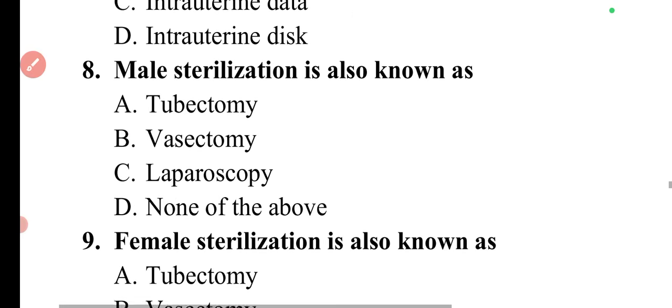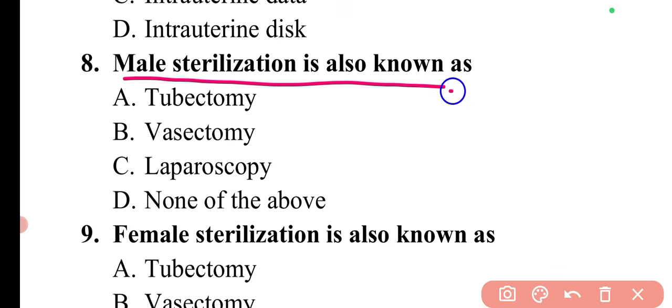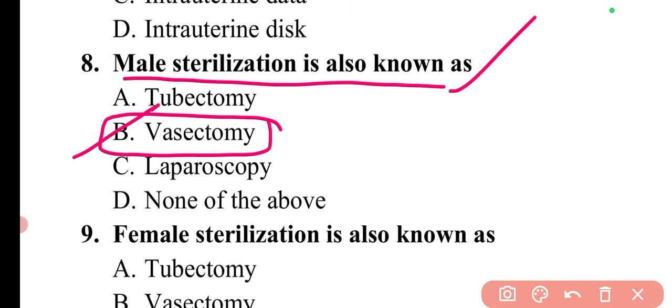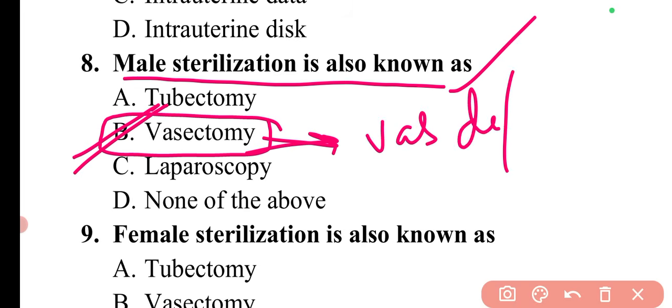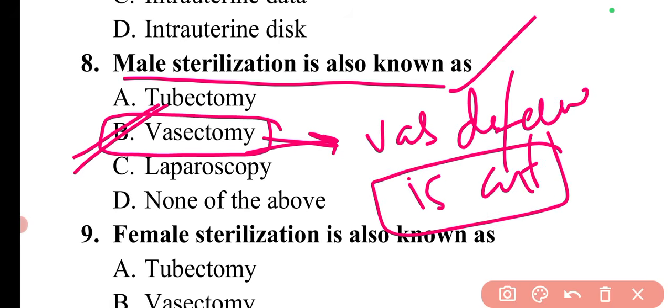Moving to the next question. The question is, male sterilization is also known as. Male sterilization is vasectomy. So here option B is correct. In this particular method, the vas deferens is cut in the male reproductive system.